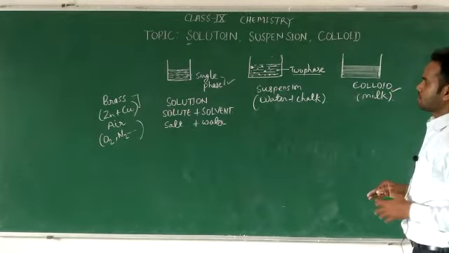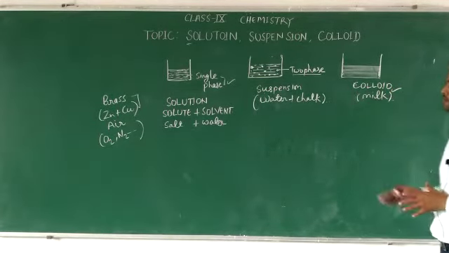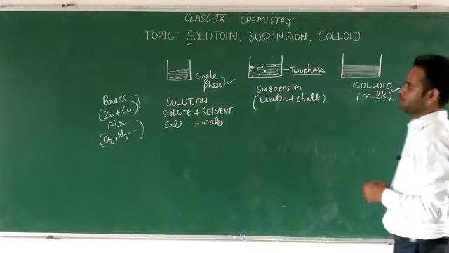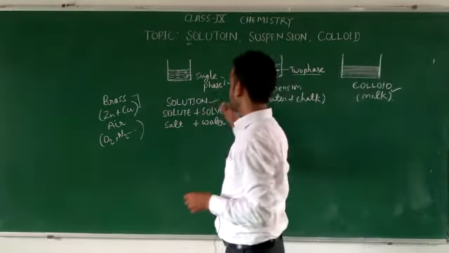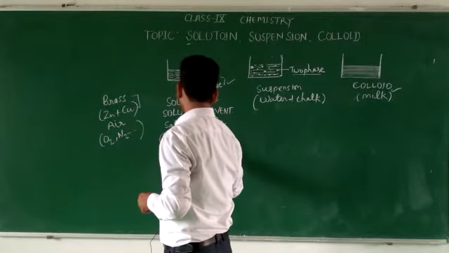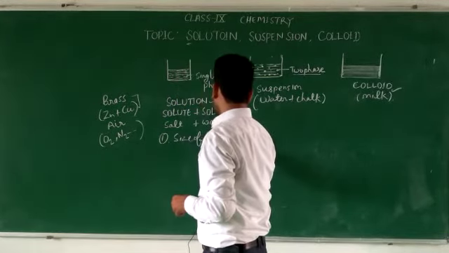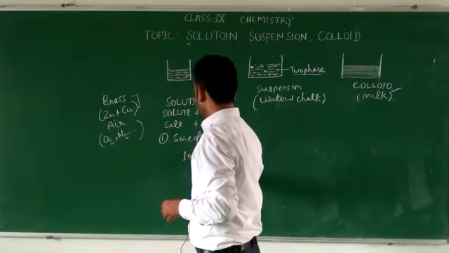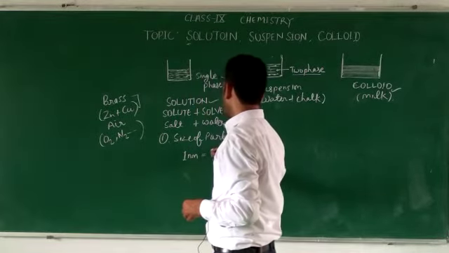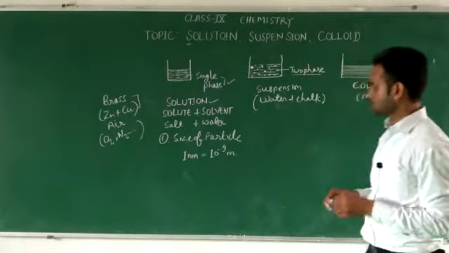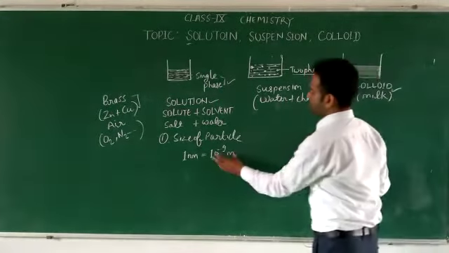So for the properties of solutions, suspensions and colloids, first we have to talk about the size of the particles. In the case of a solution, the size of the particles is less than 1 nanometer, which is equal to 10 to the power minus 9 meter. So you can observe that this is very, very small in size.